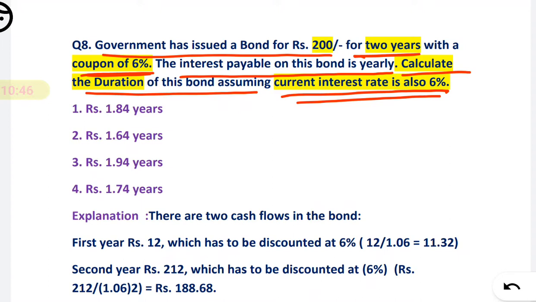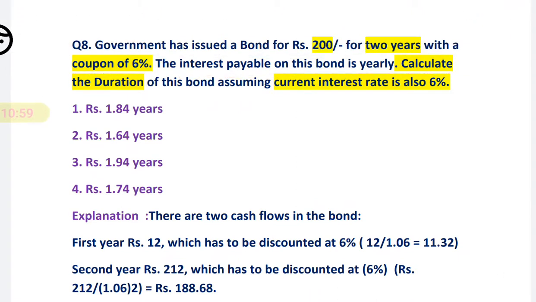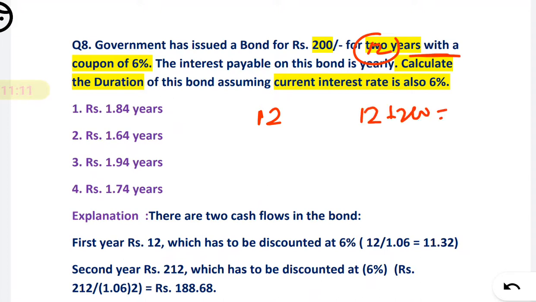Remember, what is face value? Face value is 200. Coupon rate is 6%. So what is the coupon amount? 6% of 200 is 12 rupees, which will be your coupon amount. That means 12 rupees you will receive as interest yearly. So first year you will receive 12 rupees, and second year, the maturity is 2 years, so second year you will receive 12 rupees plus your face value 200. So 212 you will receive in the second year, right?